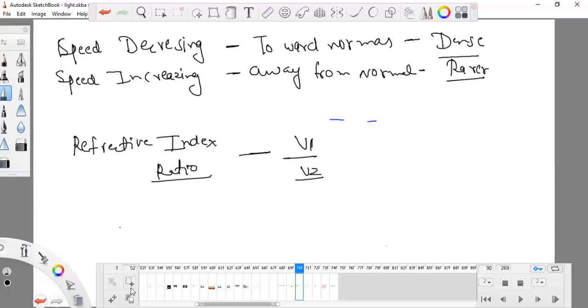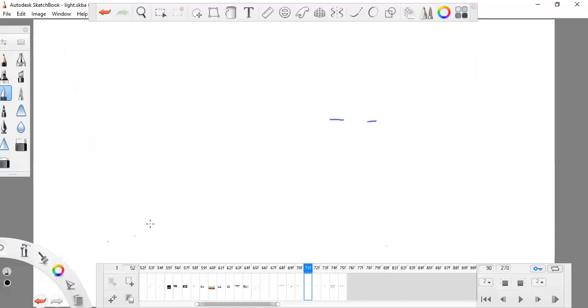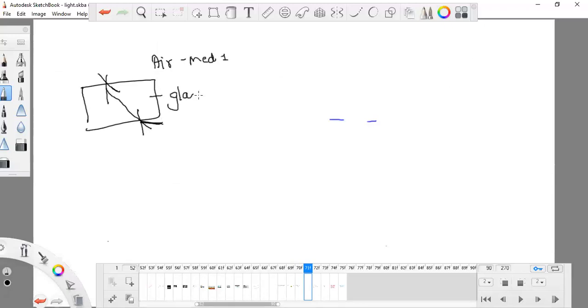So now we are going to write about this. This is medium 1, that is air, and I'm writing it as medium 1, and this is glass, and I'm writing this as medium 2.